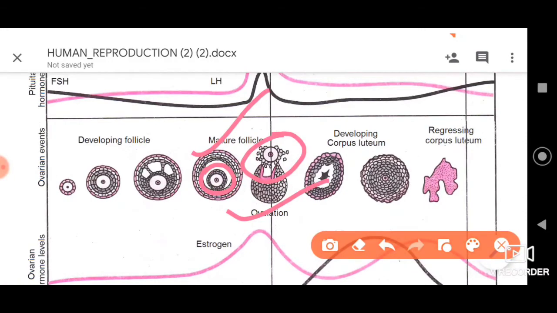So in fact, after its release, it will be sucked up, or captured by, we can say, the ligaments or the fimbriae, which we have already studied, which are present in the female reproductive tract. So the fimbriae are finger-like projections which arise from the ovary. So after it is released, when it is caught by the fimbriae, then it will be further sent to the fallopian tubes, dear friends.